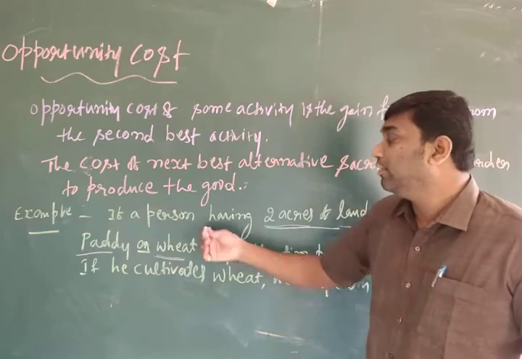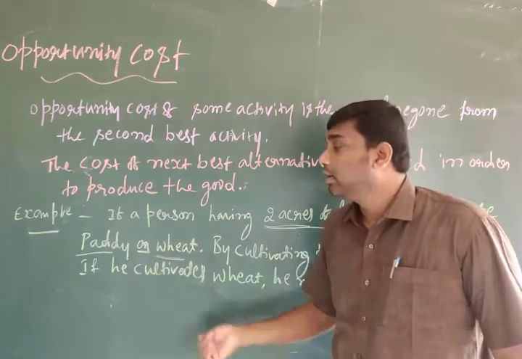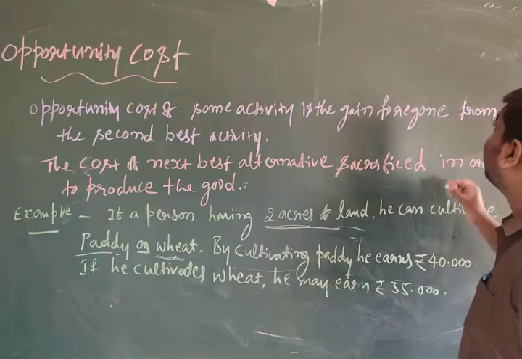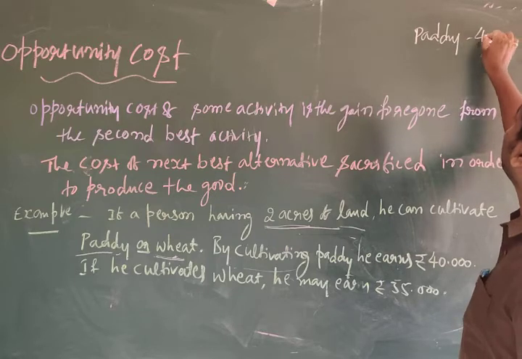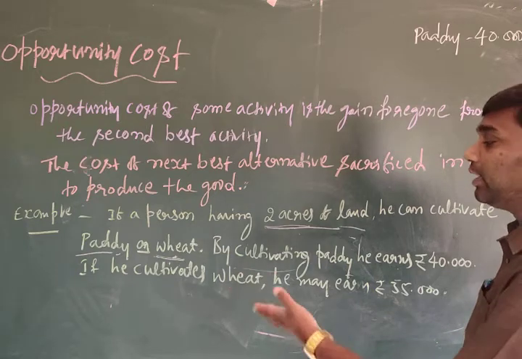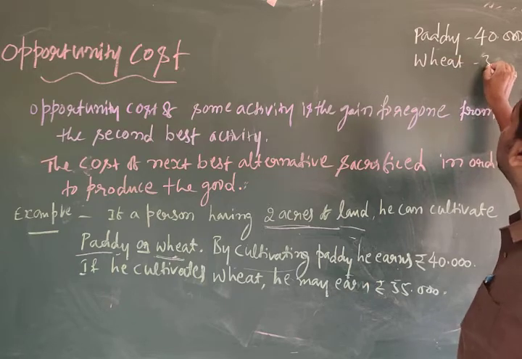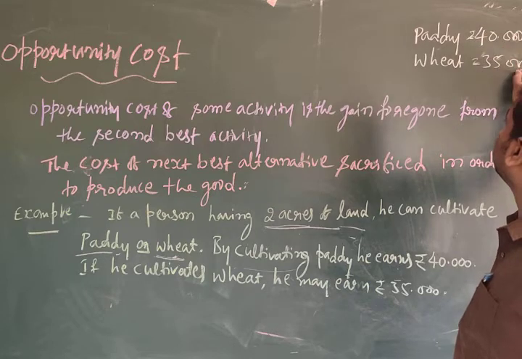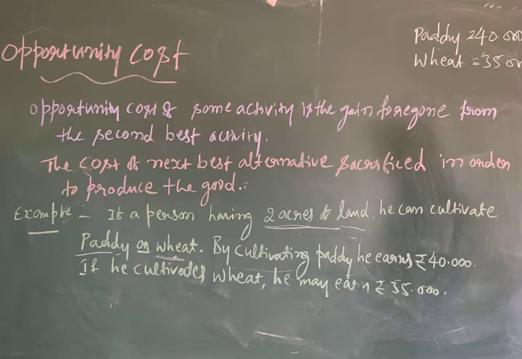So in this situation, if a person has 2 acres of land, he can cultivate paddy or wheat. By cultivating paddy, he earns 40,000. How much? 40,000. And if he cultivates wheat, he can earn 35,000 rupees. 35,000. So in this, which will he give importance to?